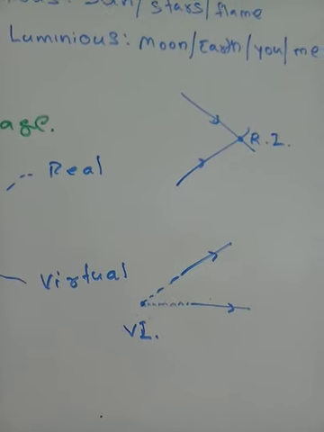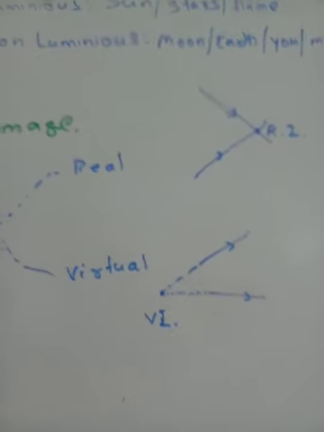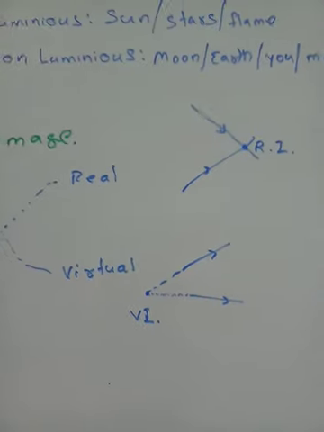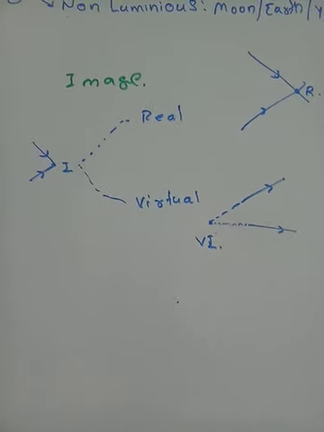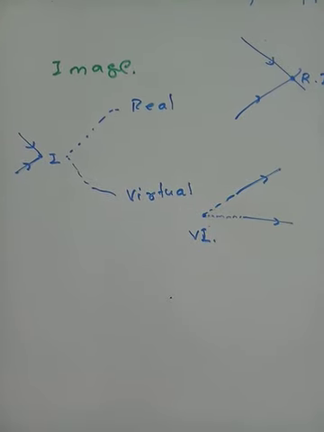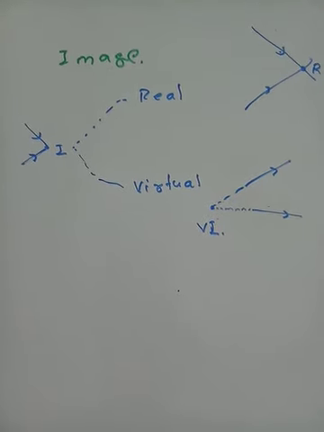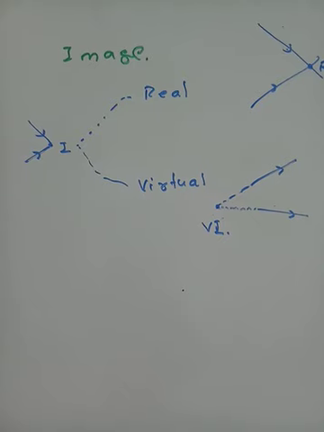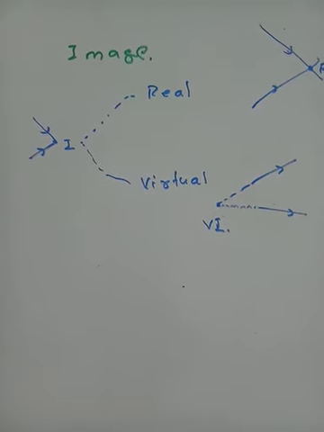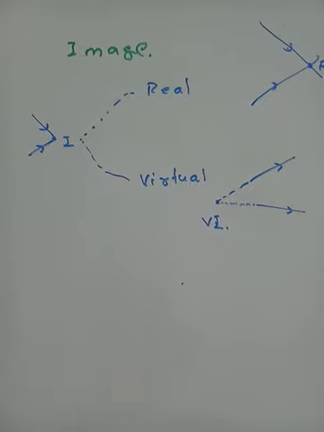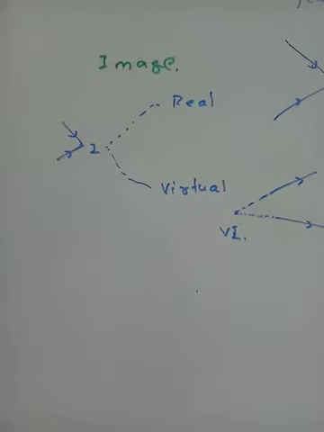If the image is real, you will be able to capture it in your camera, or obtain the image on a screen. If you are not able to take the photograph or capture the image on a screen, then the image is virtual.